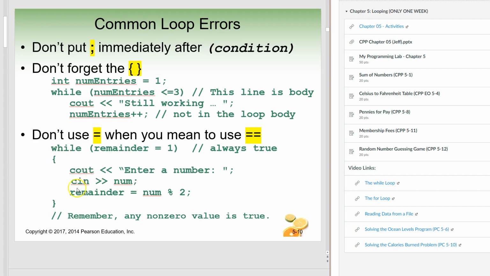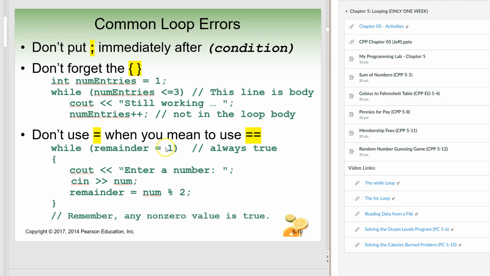So put all these little statements you have in here, put them in the curly braces. Okay. The other major one that I see is using a single equal sign. So this is our assignment operator. Remember, if you're doing something in this particular statement right here, so while, and we look at this condition, remainder equals 1, this should be 2 equal signs here.